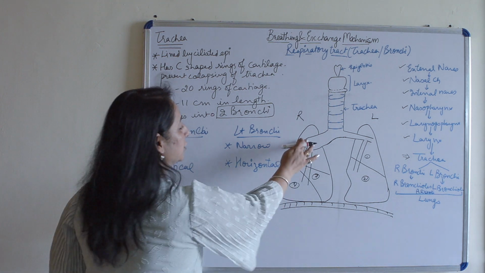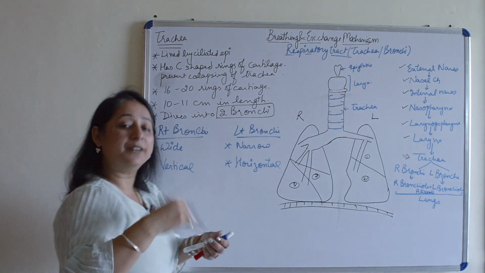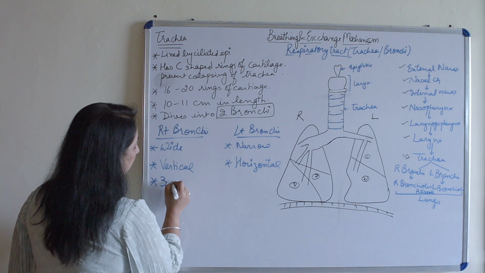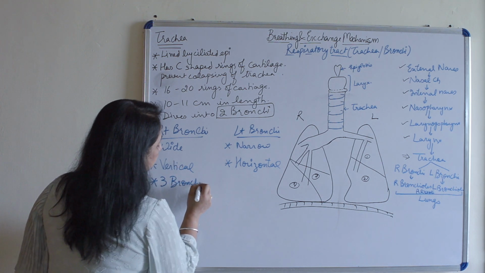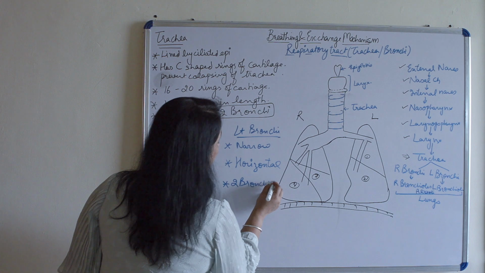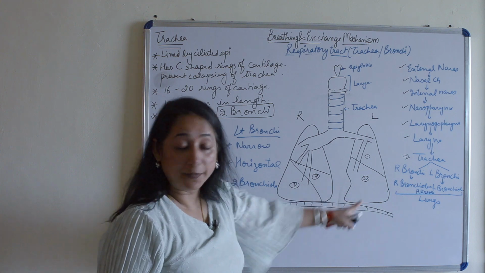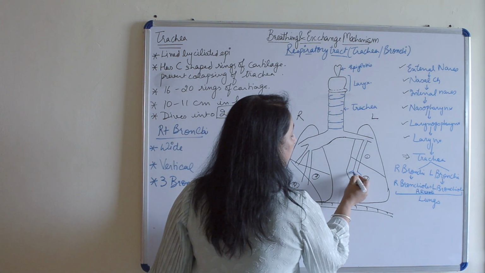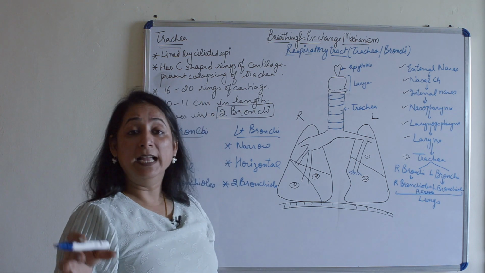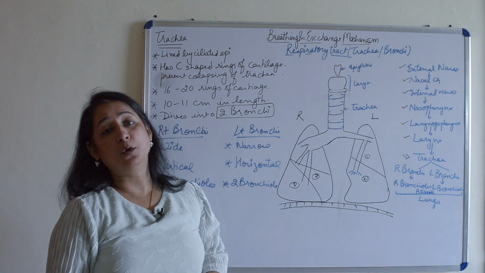Fine. So there are 3 divisions because of the lobes, the number of lobes. As many lobes, that many divisions, because then it will further be dividing. So herein in right lobe, there are 3 bronchioles which are divided. Herein there are 2 bronchioles which are formed in case of left lung, one in one bronchiole and the other one in another. Their further bifurcation and division will happen, they will be further divided and bifurcated and then end up in the alveoli or the alveolar sac. So this is how the division of the bronchi takes place.